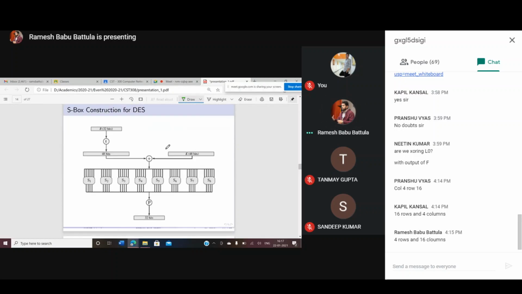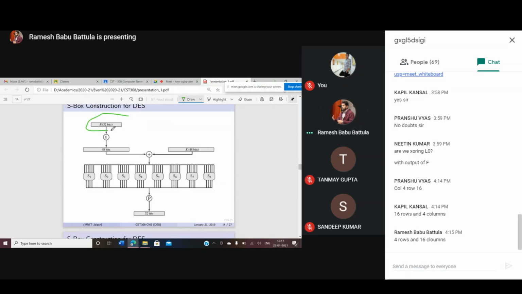Finally, we discussed the R bits, 32 bits. We provided input to the expansion table. The expansion table produces 48 bits, and the subkey also produces 48 bits. We are XORing these two, and once we XOR it, we provide it as input to 8 S boxes.